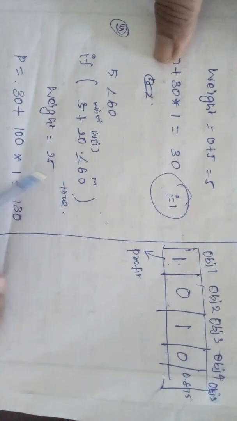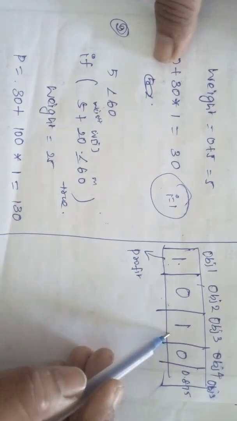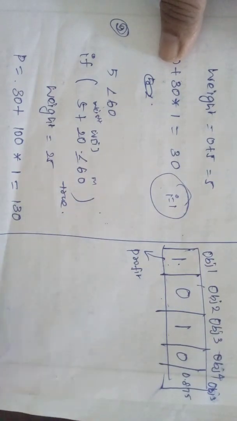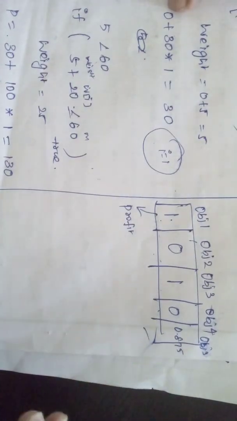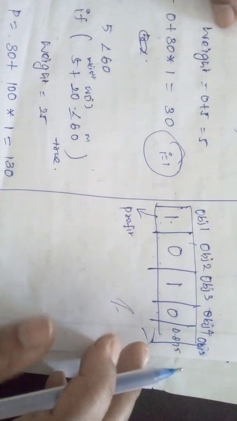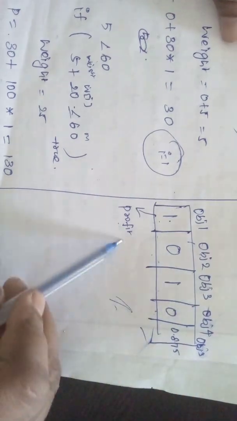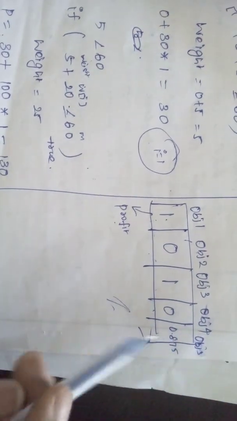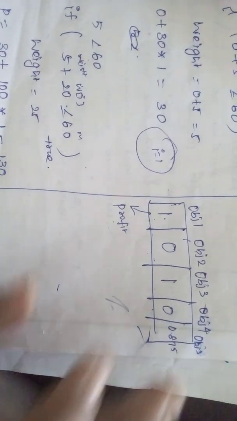Object 2 is 1, object 3 is 1, object 4 is 0 and object 5 is 0.875. This is the answer here, and this is the profit. If I show one more example, it will be clearer.